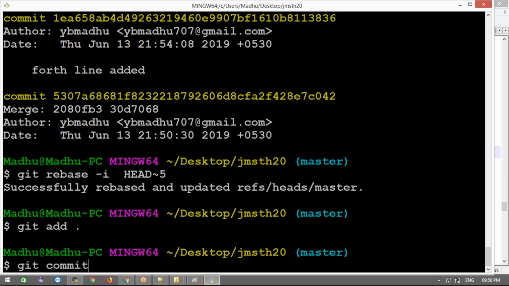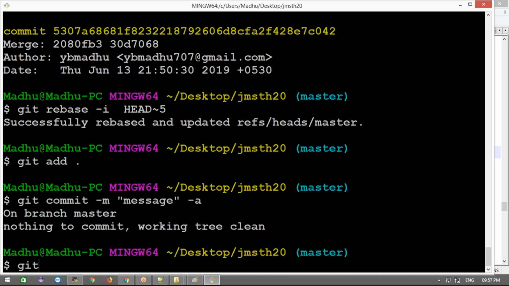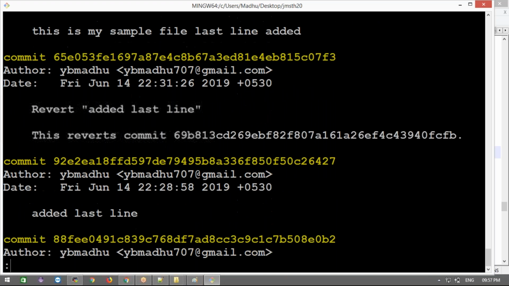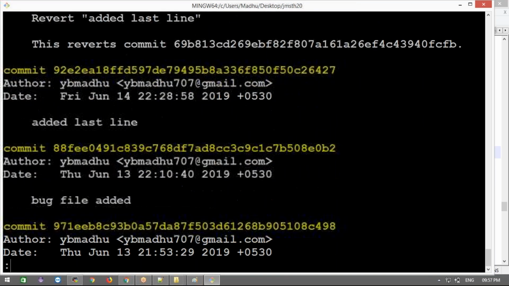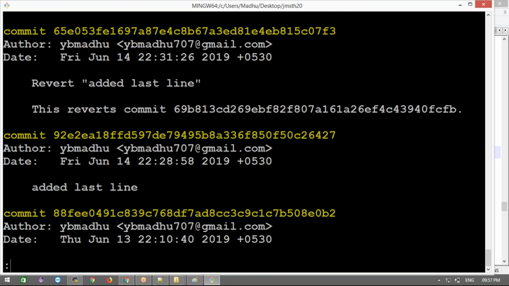I'm nothing to commit, I think. Let me add a message, some message, I think so. Okay, it's clean. Git log. I forgot that actually. One second, guys. Okay, now this line is not yet modified, right? Added the last line. Okay, that editing, there is some other option we have.